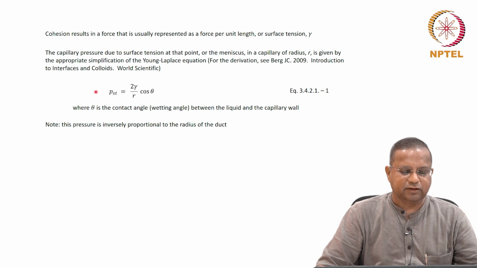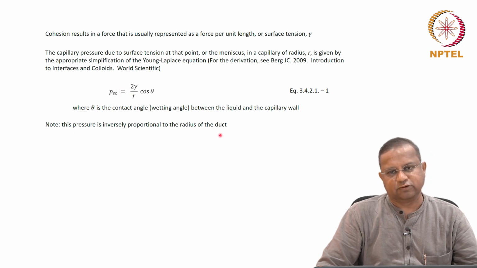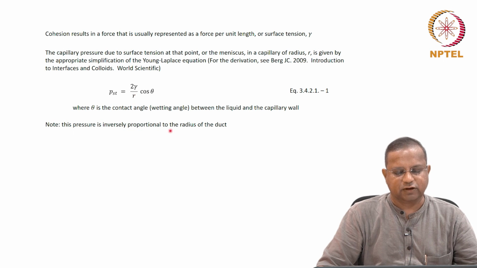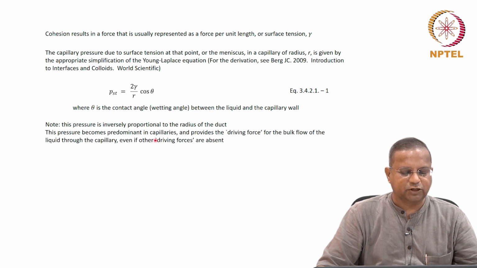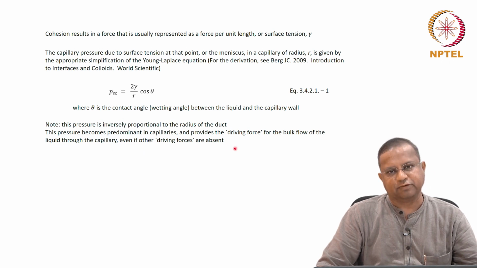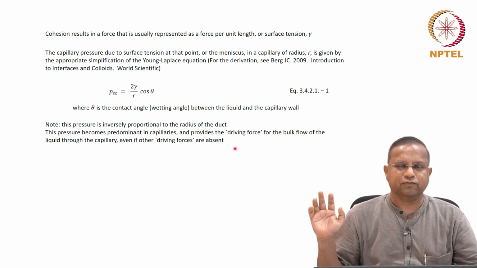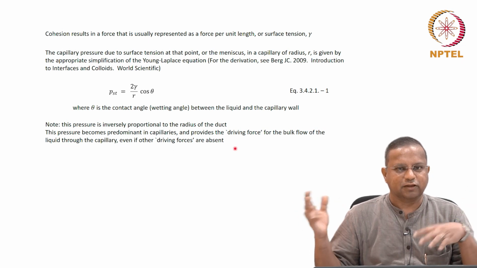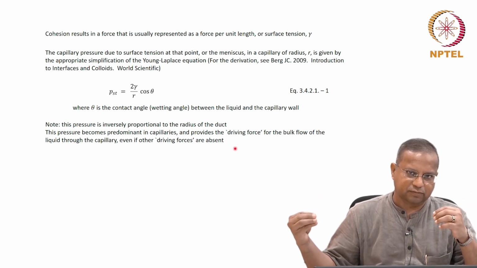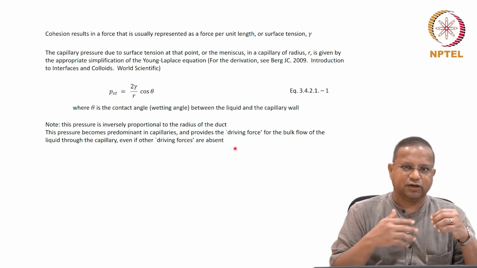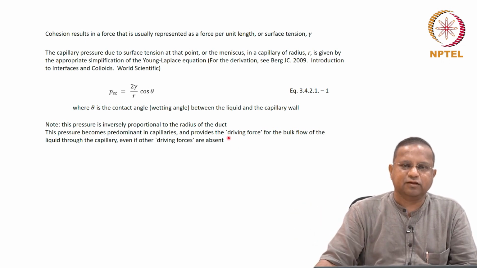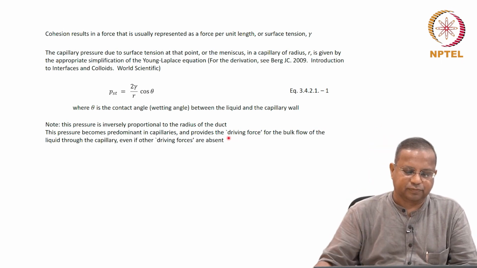This tells you that the pressure is inversely proportional to the radius of the duct. r is the radius of the duct. And this pressure becomes predominant in capillaries and provides the driving force for bulk flow of the liquid through the capillary, even if other driving forces are absent. Okay? Even if there is no other pressure difference, there is no pumping action or work that has been put in, just by the nature of substances, the liquid starts moving up.